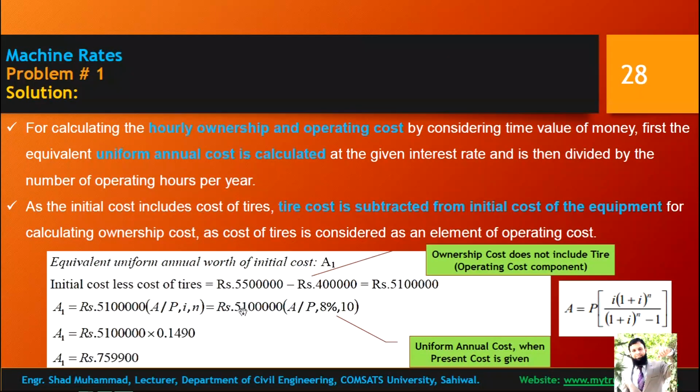Alright, you just multiply this with this, put in the values and you will get this factor, and your uniform series annual worth factor is this much. This is just on the initial cost.